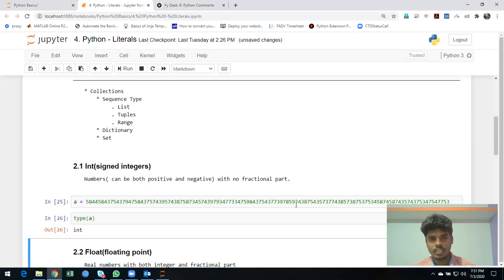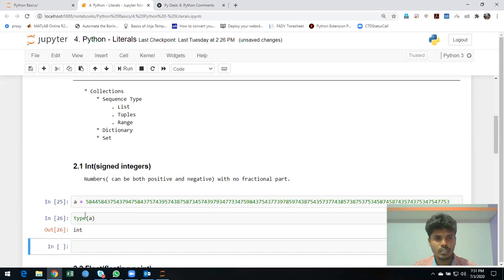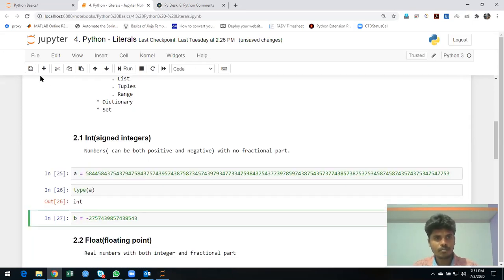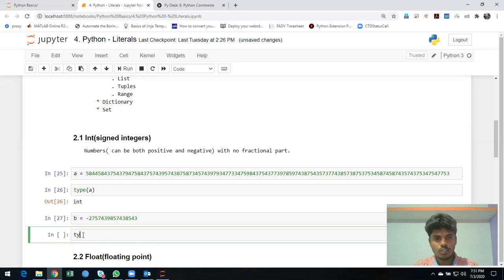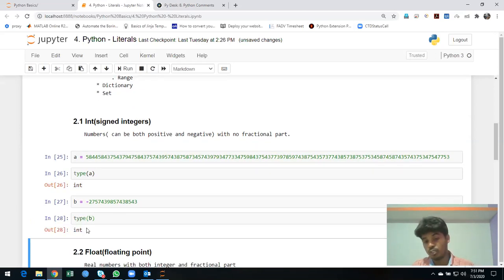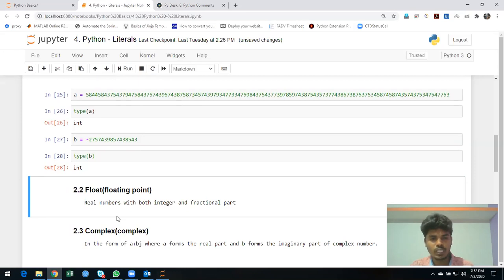So an integer is just a plain number. You can even use a negative number for an integer. Just go with some random value. I'm going to give a negative number and try type on b. Let's see, it's also an integer, so you can use 0, positive numbers, and negative numbers. That's integer. Let's go quickly.